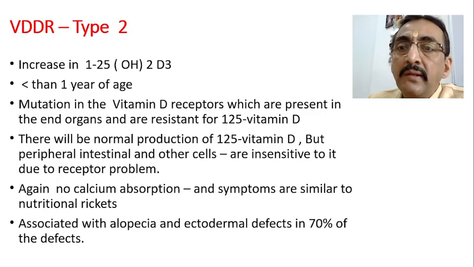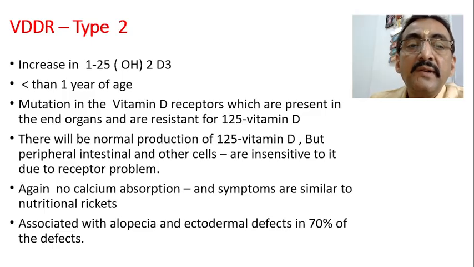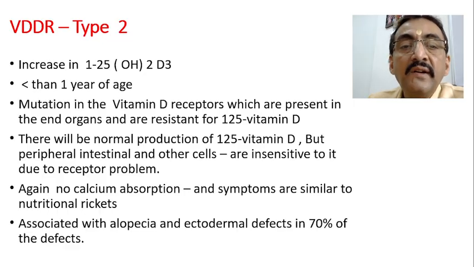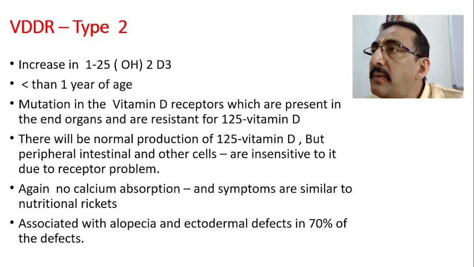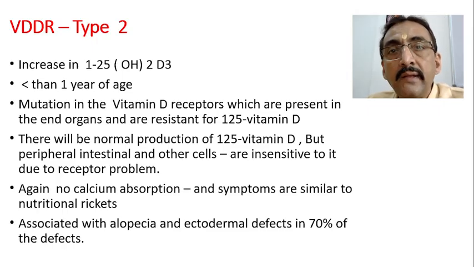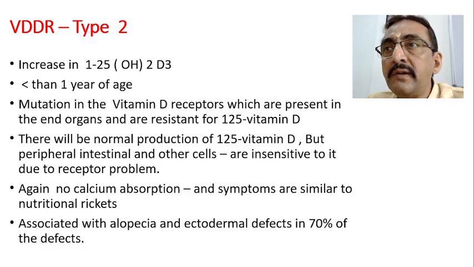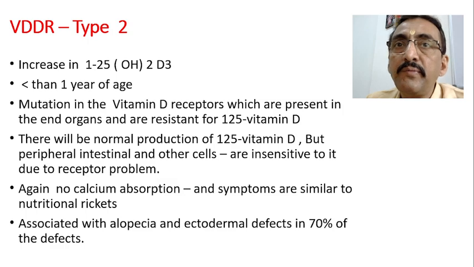What is the problem here? There will be mutation in the vitamin D receptors which are present in the end organs and are resistant to 1,2,5 vitamin D. Here the problem is different. Here there is no problem with the 1-alpha hydroxylase enzyme which is converting this vitamin D2 to D1, that is storage form, into active form. Active form is present in enough quantity in the blood.